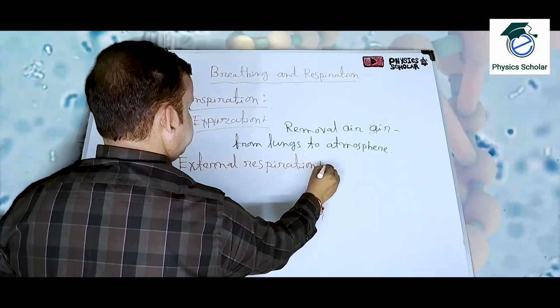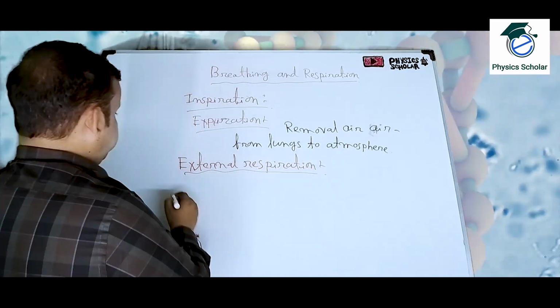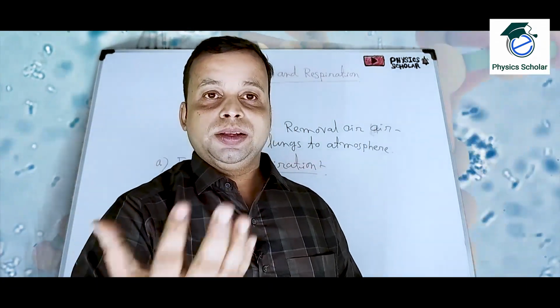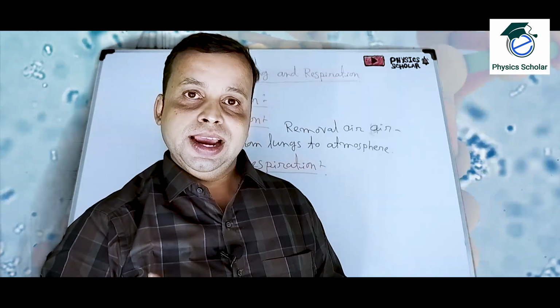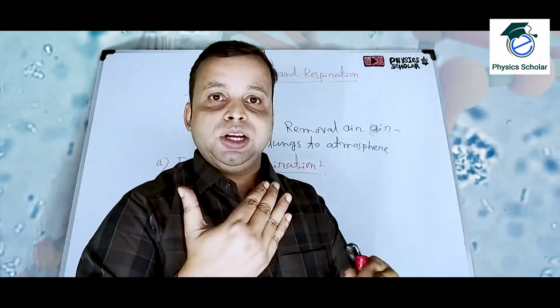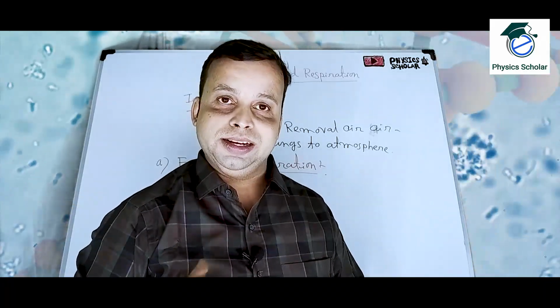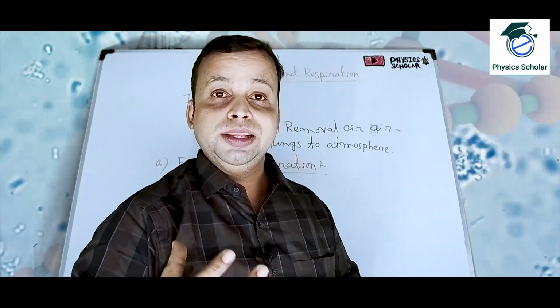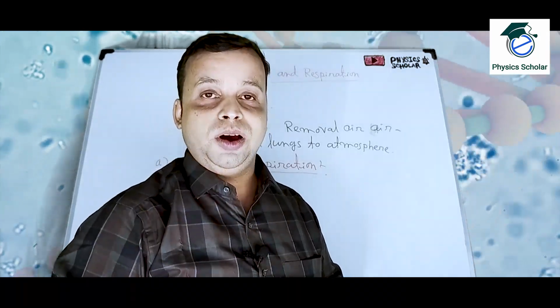What is external respiration? When we are taking oxygen into our blood and releasing carbon dioxide from the blood to the atmosphere, that is the exchange of gaseous materials with the atmosphere. This process is known as external respiration, because it is happening outside of our cell.